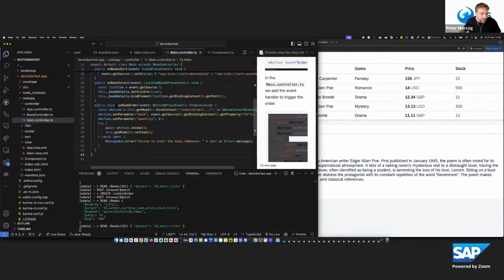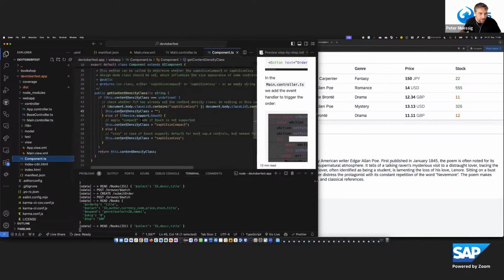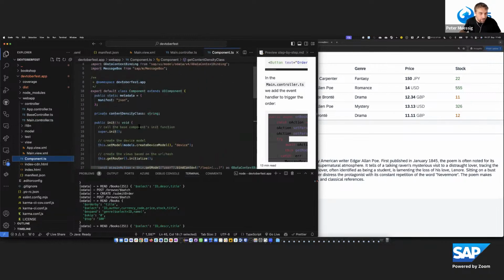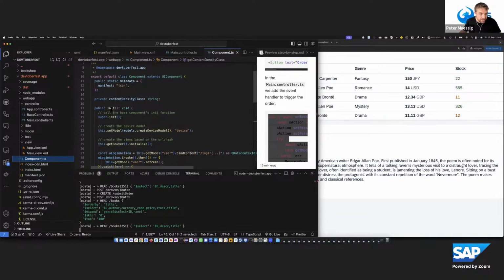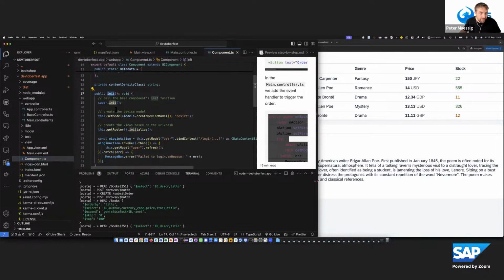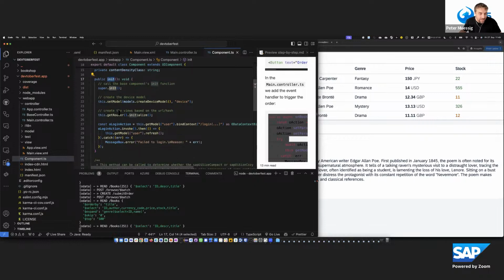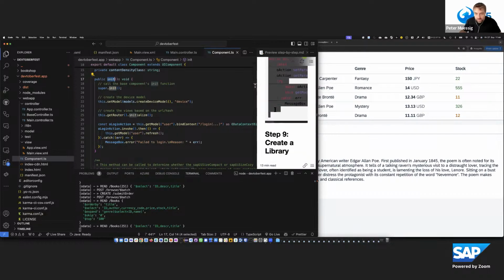Yes, one side remark. Here we can use async await for event handlers. But for lifecycle methods of UI5 controls or components, like the init here, it's not allowed to use async await. That's also documented in the ECMAScript support in the UI5 Demo Kit. So the link is also in that step-by-step.